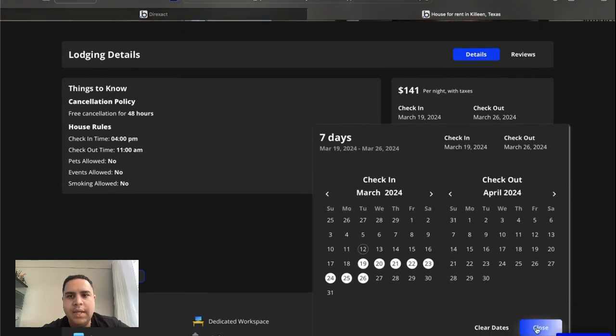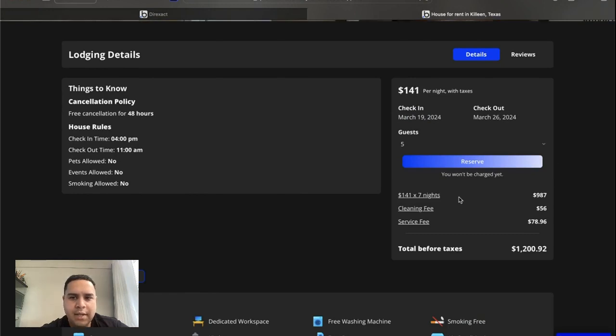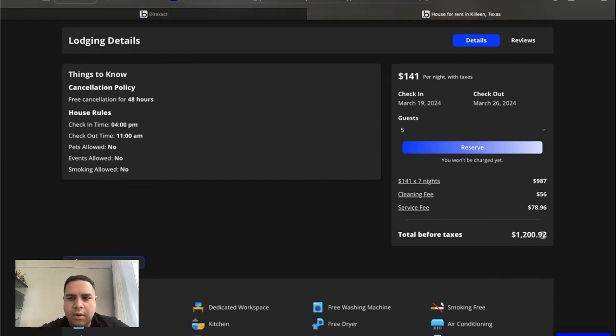Staying 19 to 26, price is $41 per night, as you can see. The cost is $987. There's a $56 daily fee, which is established by the property owner. Service fee is $79.96. I'm debating whether, when the user hovers, something shows up that tells you, okay, so this is that. I'm still debating. So the grand total is $1,290.